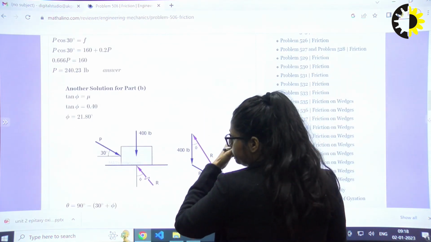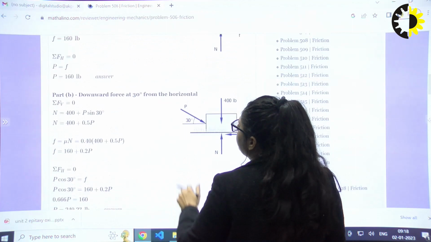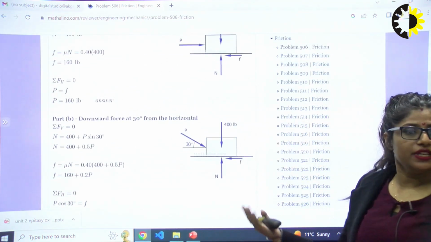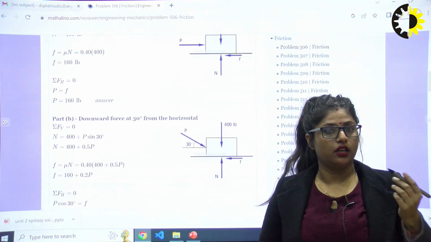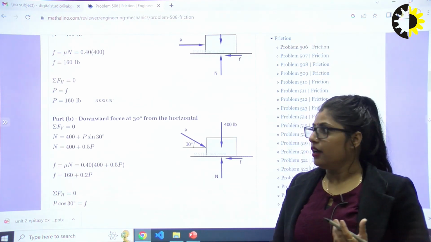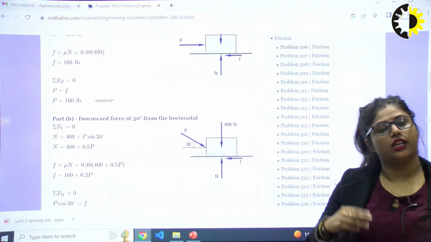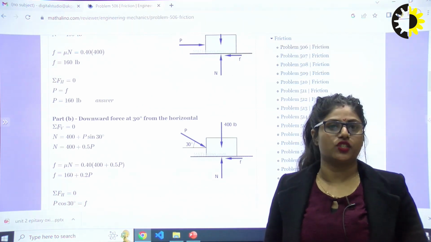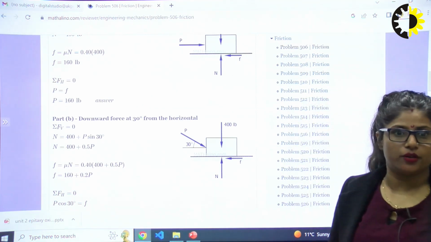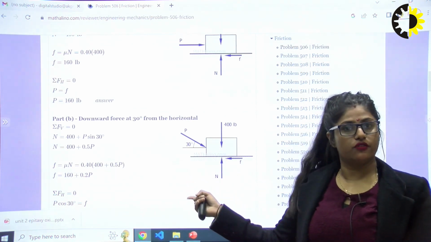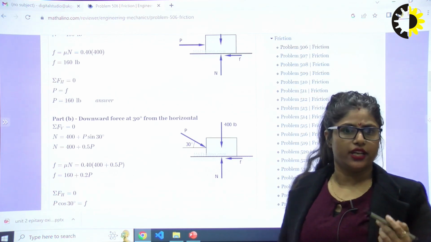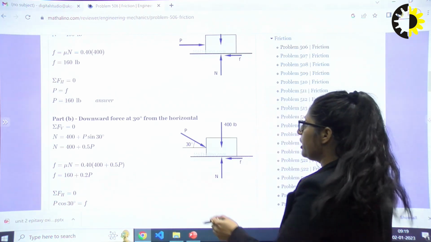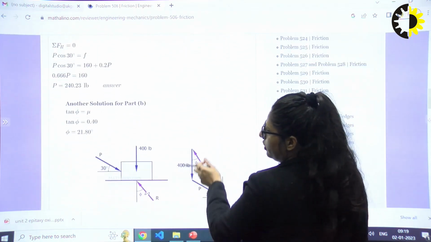One more thing, this question can be solved in another manner also, using another theorem, Lami's theorem. In my next lecture I can explain what Lami's theorem is and solve this question with its help. So for today it is enough. We will continue with this question.